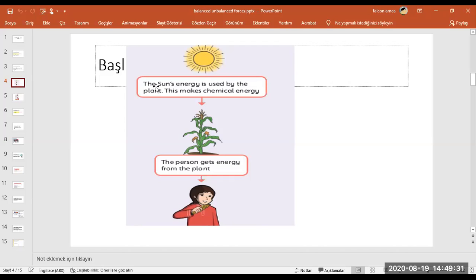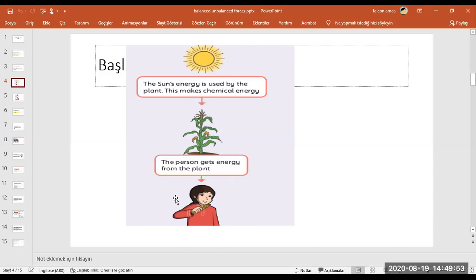Energy on Earth comes from sunlight. This energy is used by producers. Producers are the plants. Plants do photosynthesis. Photo means sunlight, synthesis means making food. It means plants use sunlight and produce food for us.